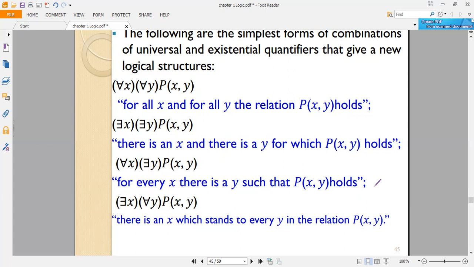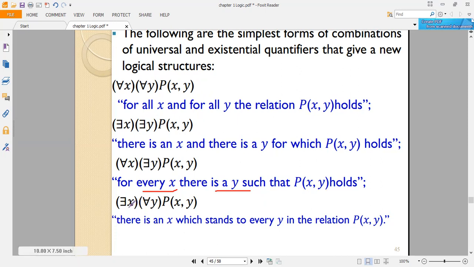For every x we can find a corresponding y value such that p of x, y holds true.